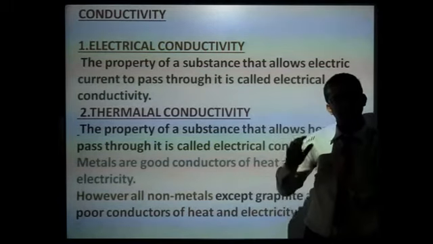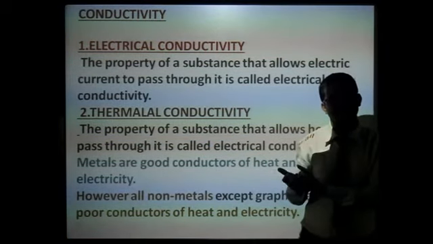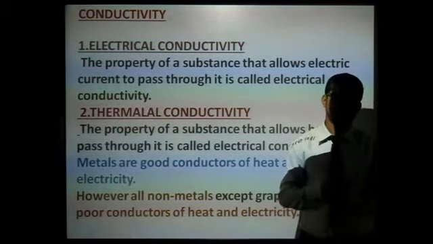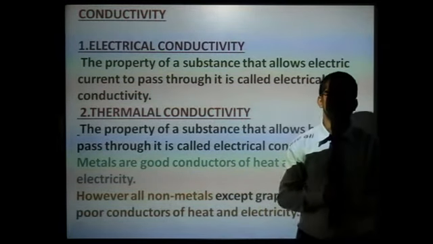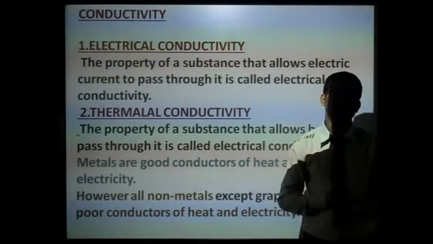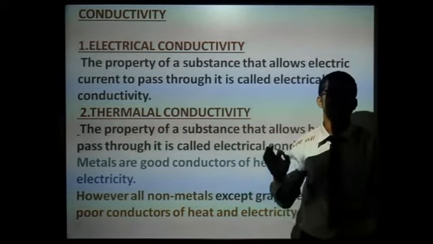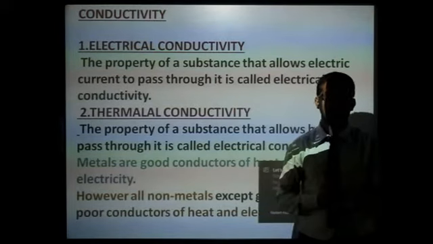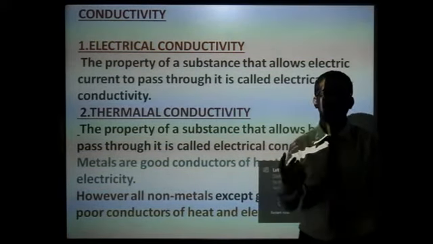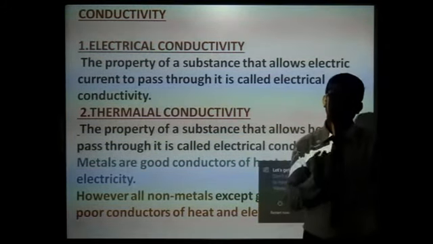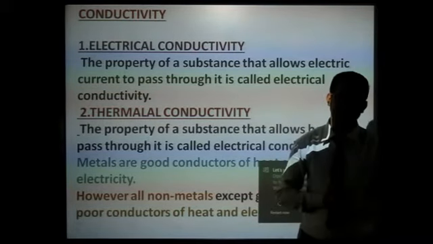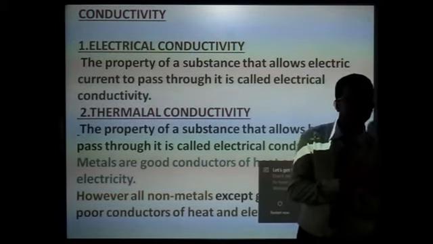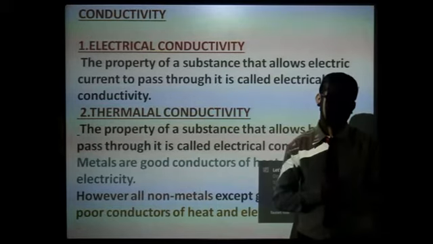The property of a substance that allows heat to pass through it is called thermal conductivity. Therm, T-H-E-R-M, means heat. So thermal conductivity means conduction of heat, allowing heat to pass through it.